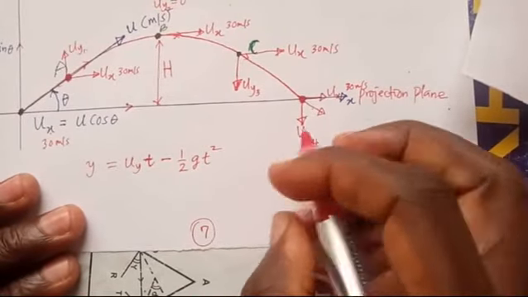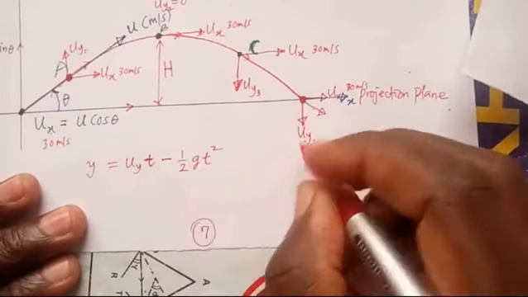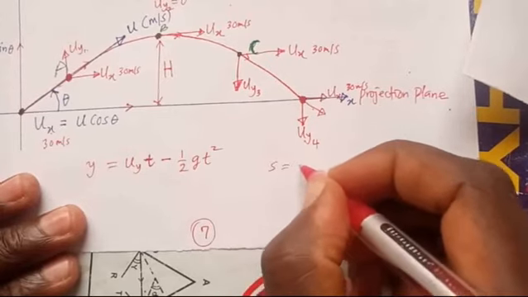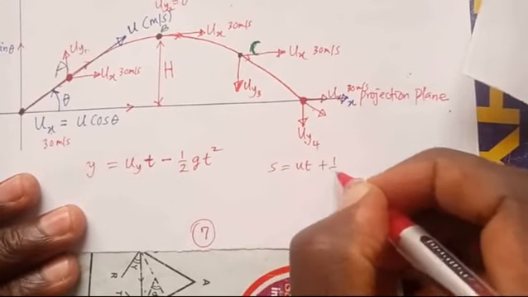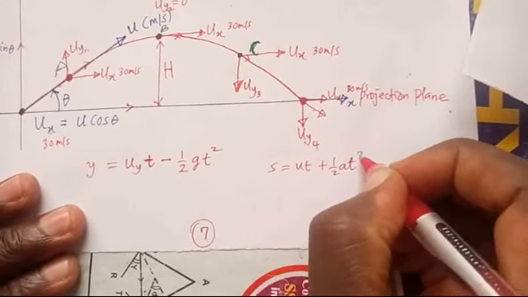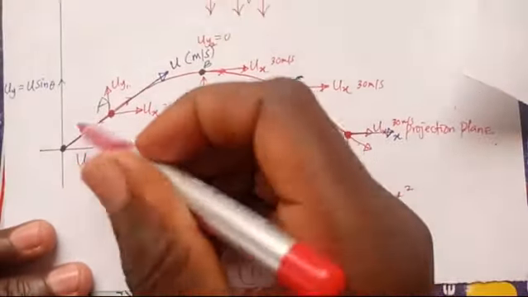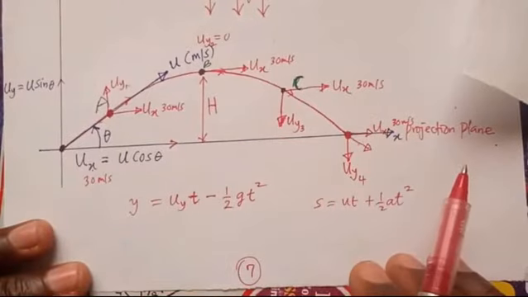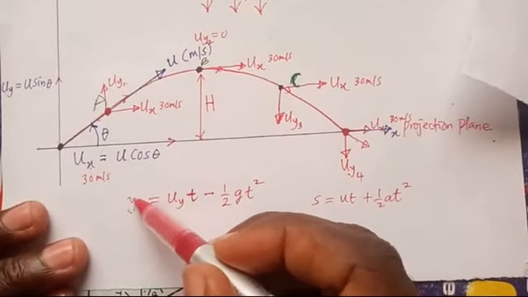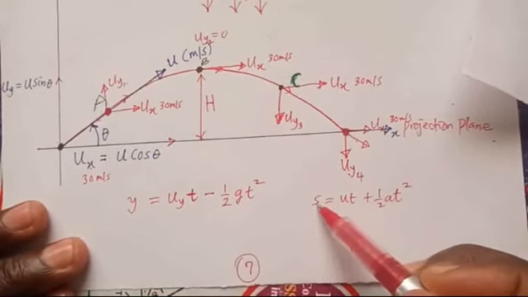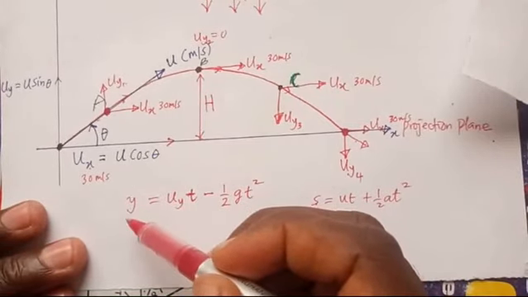In case you are confused, I got this equation from this formula: S is equal to ut plus half at squared. Now S is the distance, and our distance is vertical. If you are considering vertical distance, then it should be y instead of S. So I put y here instead of S.